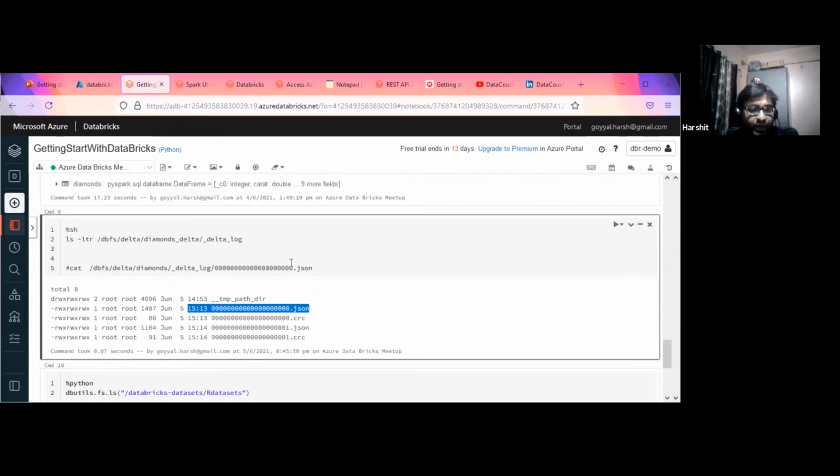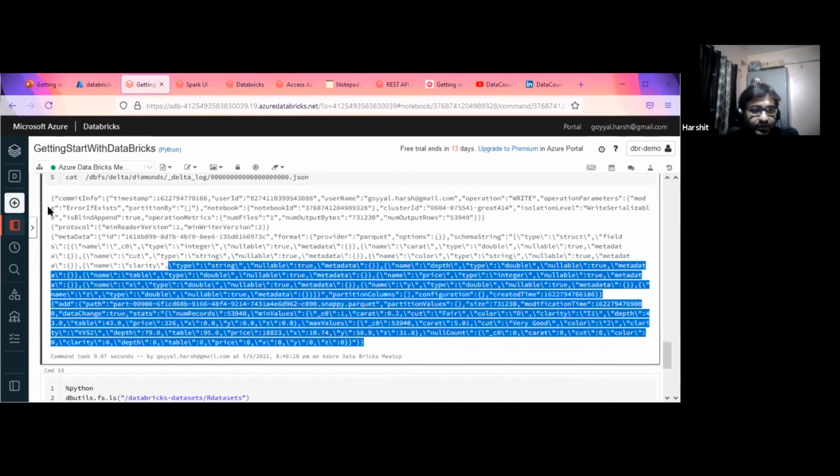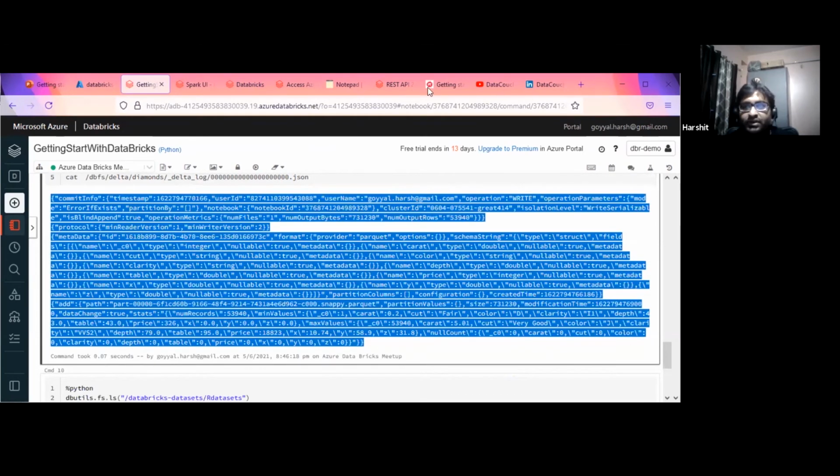What I want to show you now is the difference between this file and this file, which helps us a lot to understand exactly how Delta works. I'm going to cat this file, the version file. I'm going to copy this and paste it in some notepad.